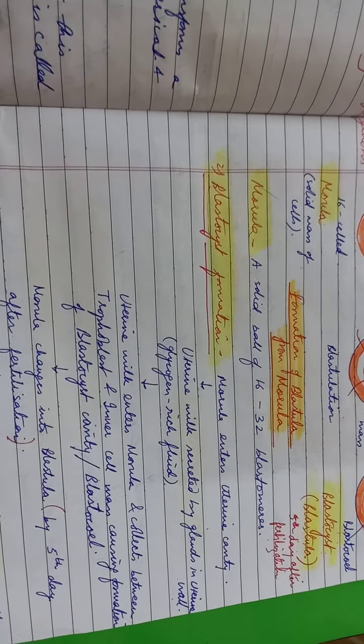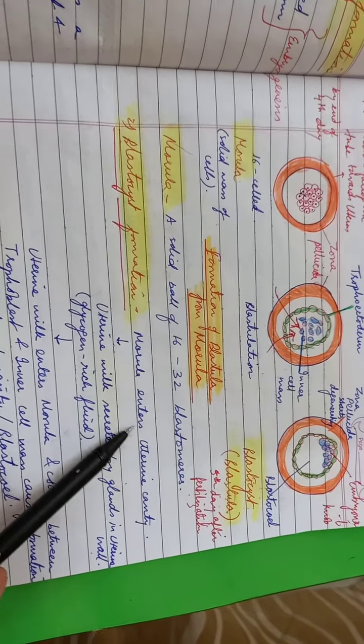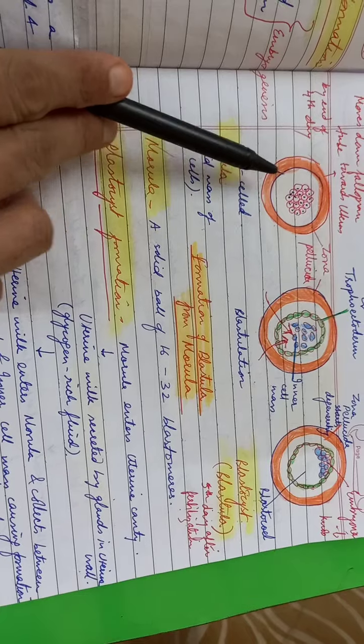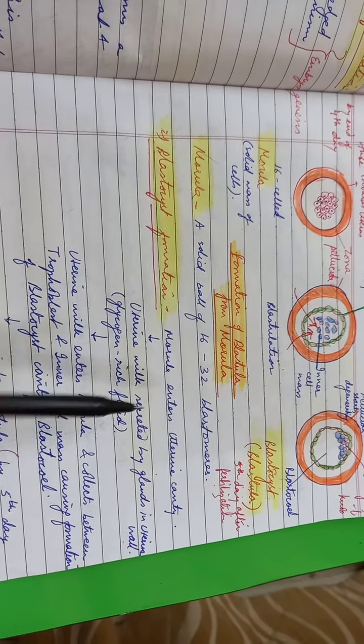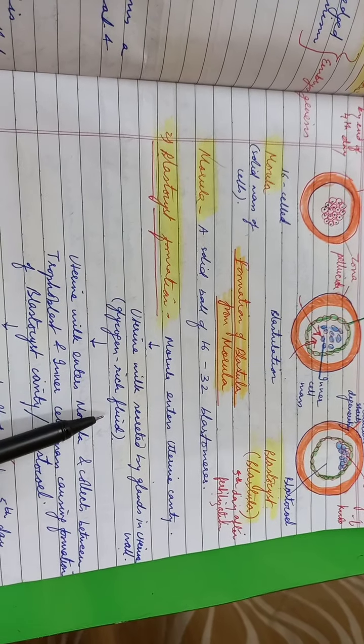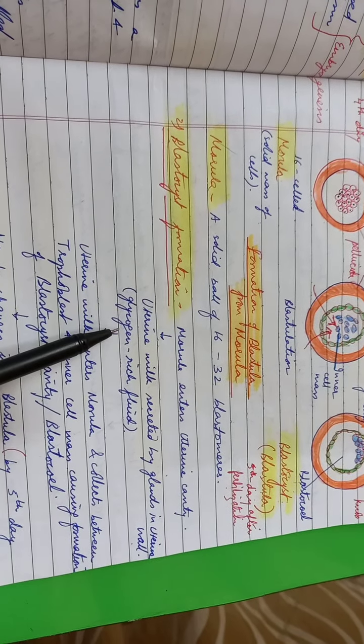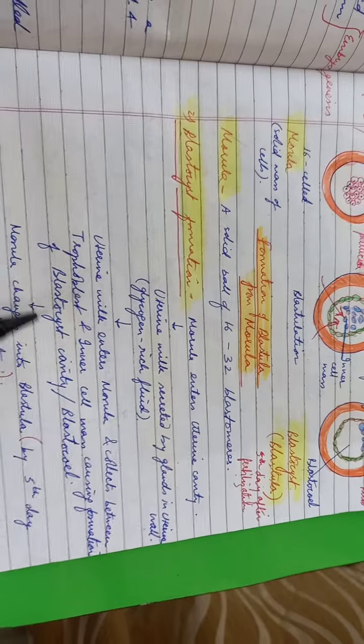Alright, so till here, just let me brief you. The blastocyst formation, I told you: the morula enters the uterine cavity. The uterine milk was secreted by the glands in the uterine wall, the glycogen-rich fluid. Remember, glycogen is a storage food, a product of glucose.